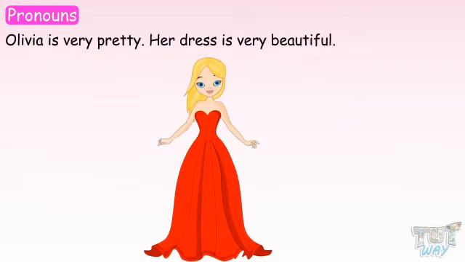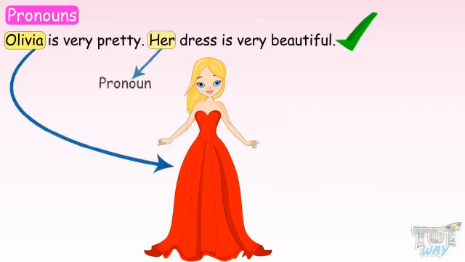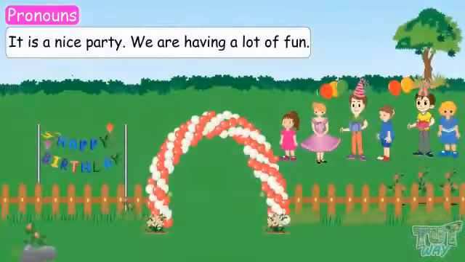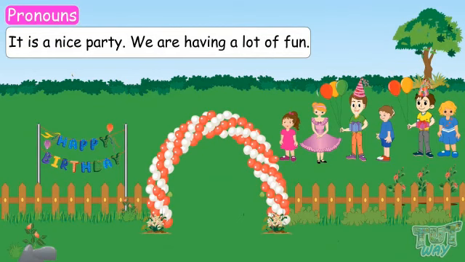Next. Olivia is very pretty. Her dress is very beautiful. Is this sentence correct? Yes. This sentence is correct. The pronoun used for Olivia is her, and it is correct as her is a pronoun that is used for feminine naming words, and Olivia is the name of a girl and it is a feminine naming word. Next, it is a nice party. We are having a lot of fun. Is this sentence correct? Yes, it is correct.